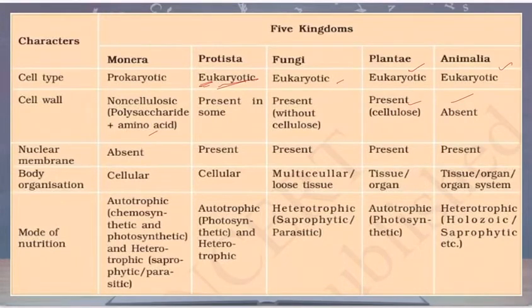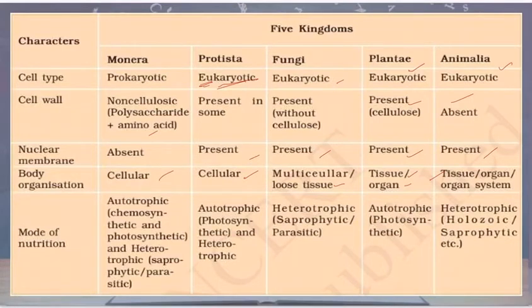Nuclear membrane, in Monera it is absent because the nucleus itself is not very clear. In the rest of the four groups, it is very prominently present. Body organization: all Monerians are microbes, cellular, and Protista are unicellular organisms. Fungi are multicellular with loose tissue, whereas in plants tissue is there, organ system also is there, as in animals.